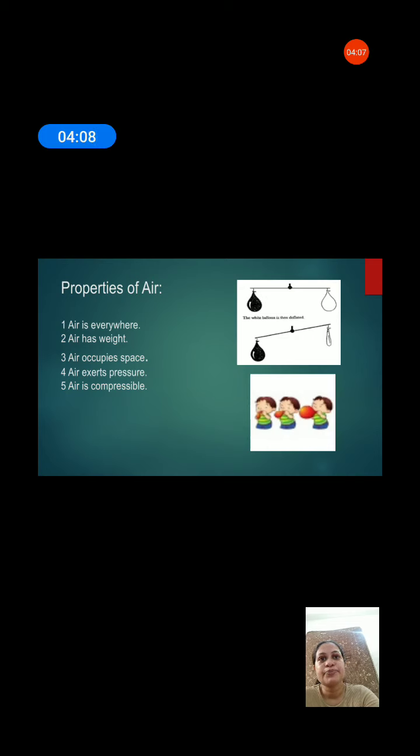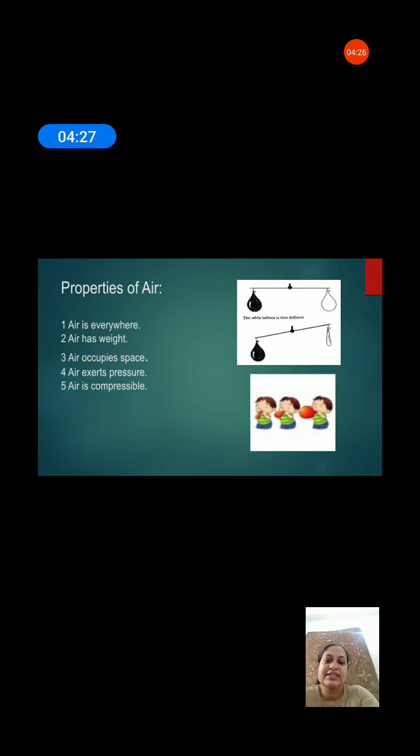Now come to the next point. Air exerts pressure. You can see that when you suck a drink through a straw, the liquid flows. Why? Because of air pressure. Air exerts pressure. That is why liquid flows through the straw. So it proves that air exerts pressure.